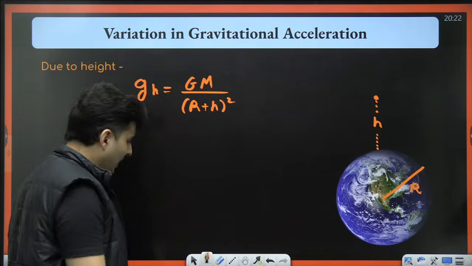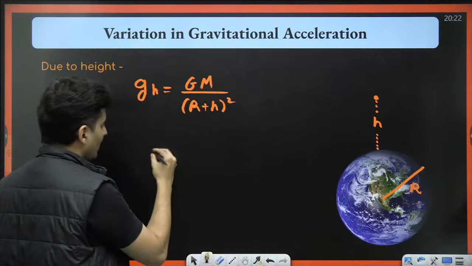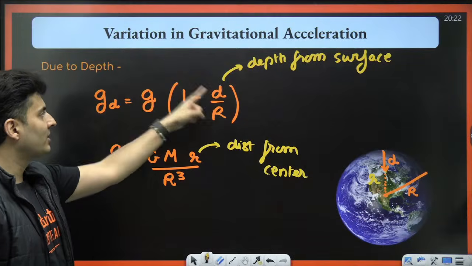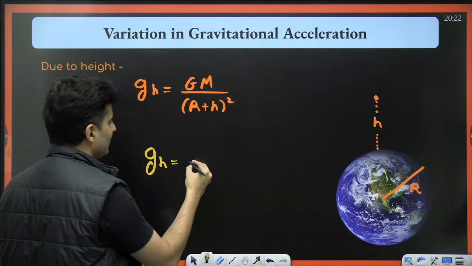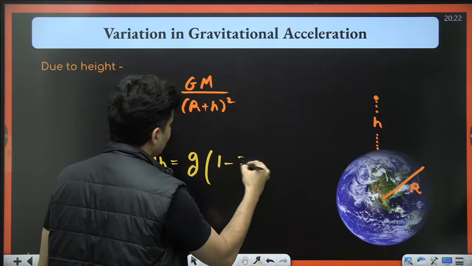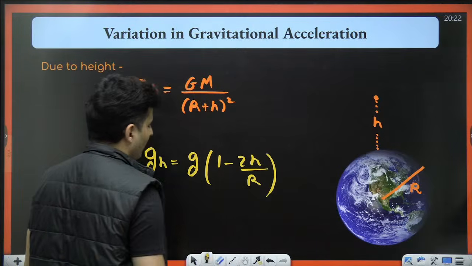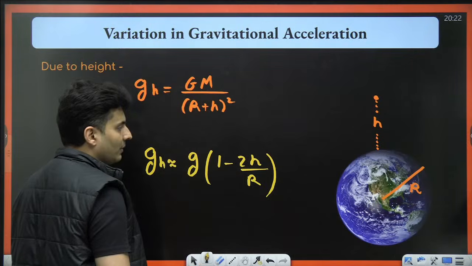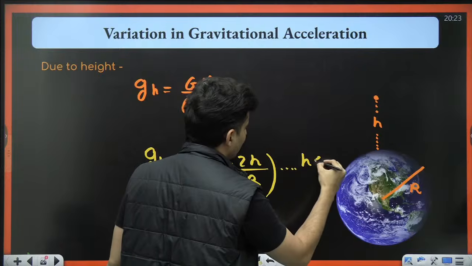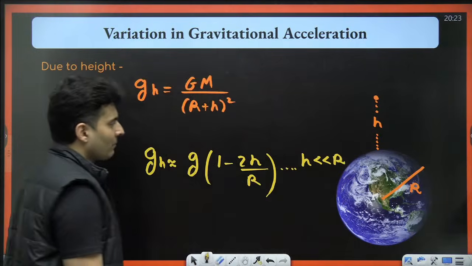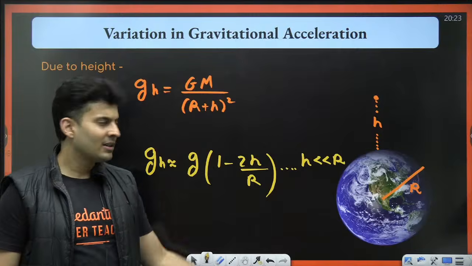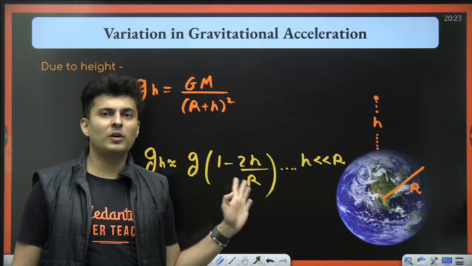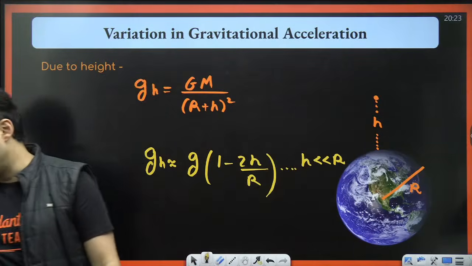But in a special case, this g_h formula looks very similar to this formula and it looks like this: g times (1 minus 2h by R). But this is not exactly equal to, this is approximately equal to, and only when h is much smaller than R. Like 300 kilometers, 500 kilometers. You can use it because 300-400 kilometers is much smaller than 6,400 kilometers.